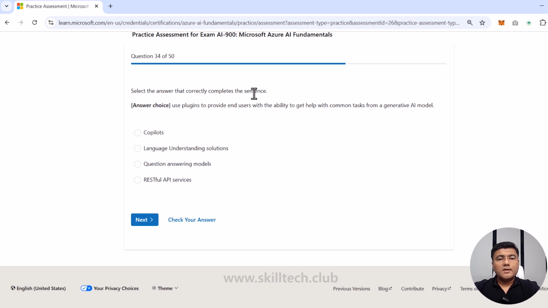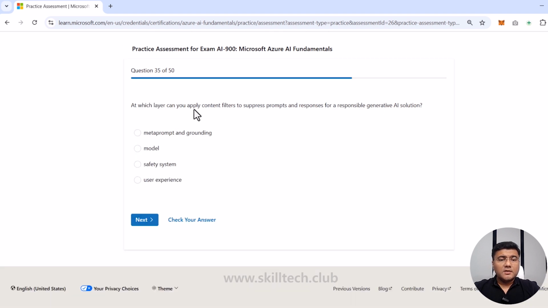Select the answer that correctly completes the sentence. Dash can use plugins to provide end users with the ability to help with common tasks from a generative AI model. Now, what is that thing which can use plugins to provide for common generative AI models? Is it a REST API service, question answering models, language understanding solutions, or copilots? Now, I think copilots can use plugins to provide end users with the ability to get common tasks. This is going to be the right answer.